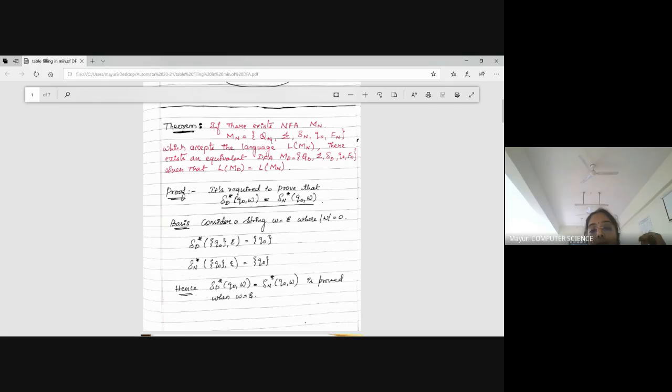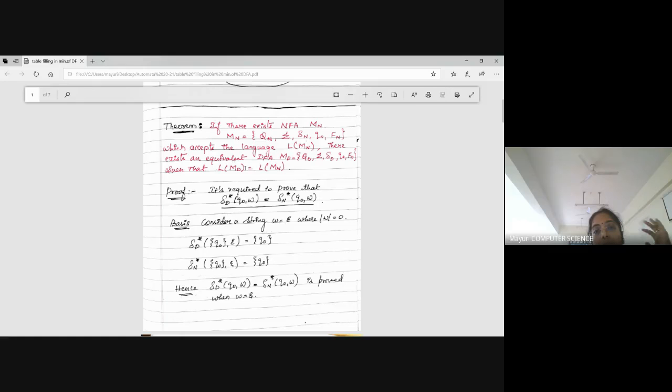So the same components: the states, input symbols, transition function of the NFA, the start state (I don't mention N for that), and the final states of the NFA, which accepts the language. Any language acceptable by an NFA machine Mn is the language accepted by Mn, L of Mn.